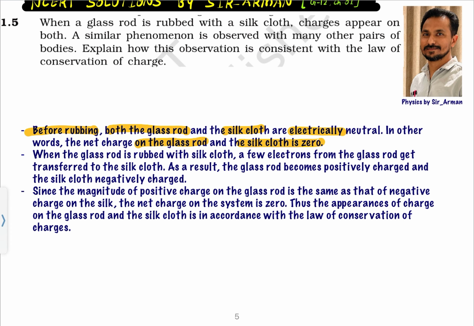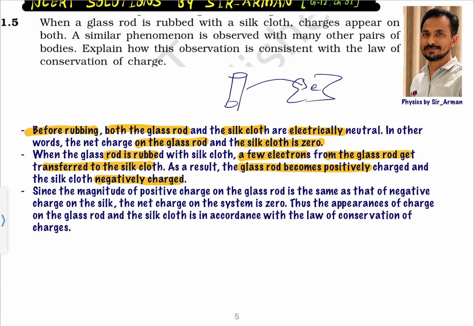Now, when the glass rod is rubbed with a silk cloth, a few electrons from the glass rod get transferred to the silk cloth. So, what is happening here? Let us say this is a glass rod and this is a silk cloth. Electrons are transferring from glass to silk. As a result, the glass rod becomes positively charged and the silk cloth negatively charged.